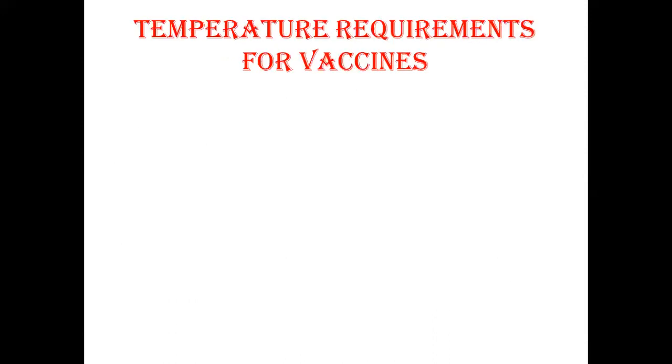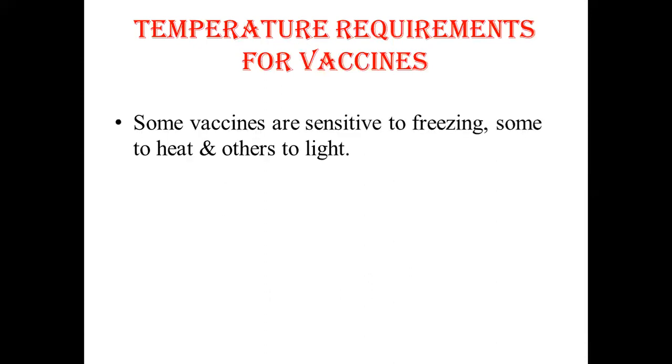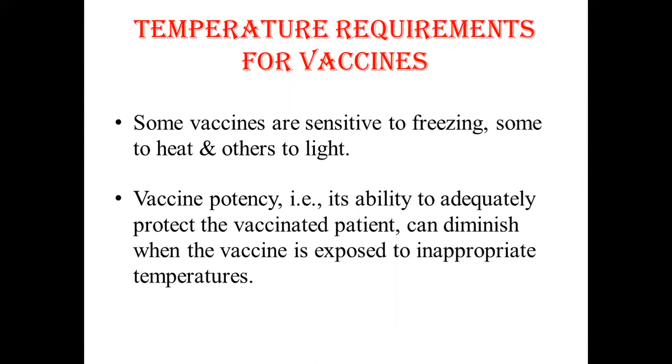The temperature requirements for the vaccines. Some vaccines are sensitive to freezing and some to heat and others to light. The potency of the vaccine, that is, the ability to adequately protect the vaccinated patient, will diminish when the vaccine is exposed to inappropriate temperatures. Once this potency is lost, it cannot be regained. And to maintain the quality, the vaccine must be protected from temperature extremes.